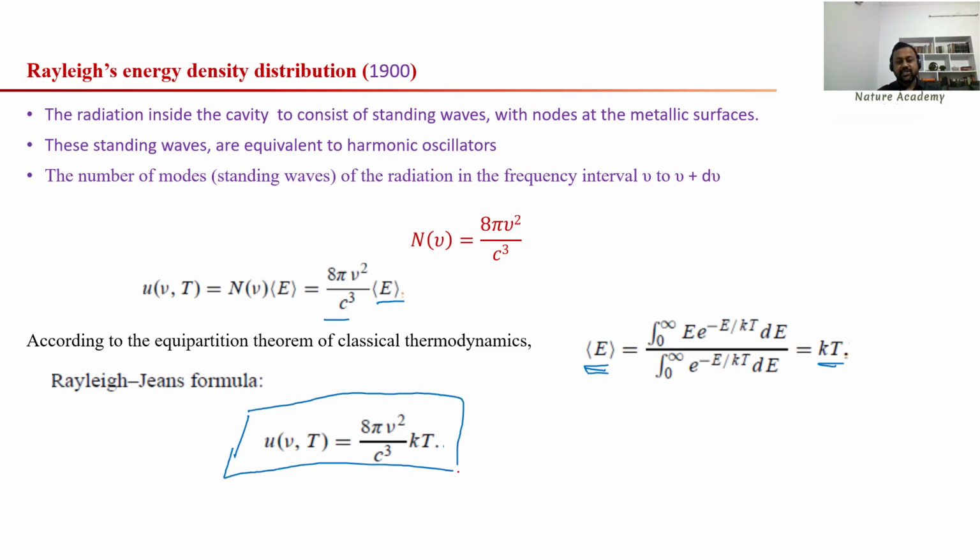The energy density of a black body, the energy emitted by a black body per unit frequency, is given by 8 pi nu square by c cube into kT. So this is also proportional to temperature T. This law is valid at low frequencies and failed at high frequencies.